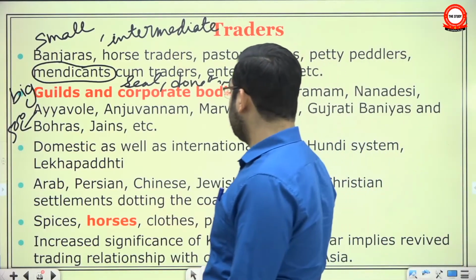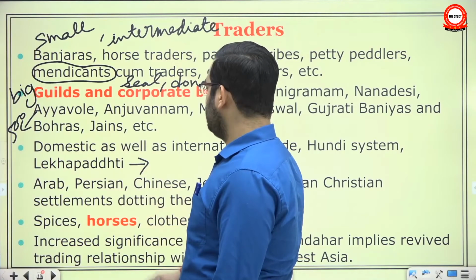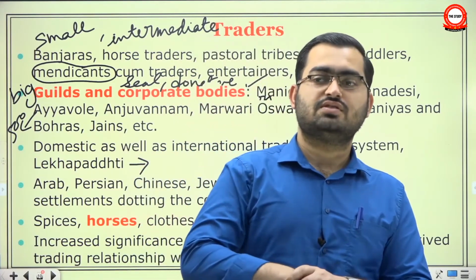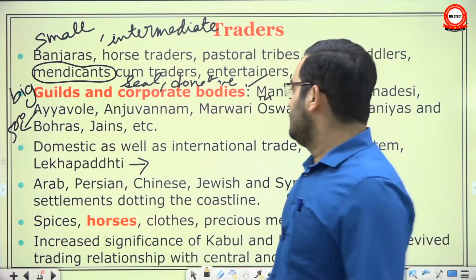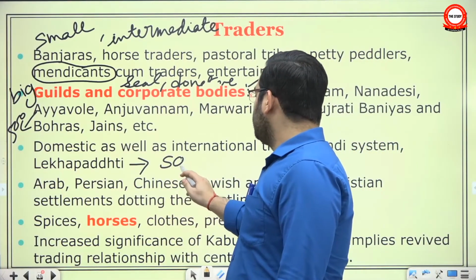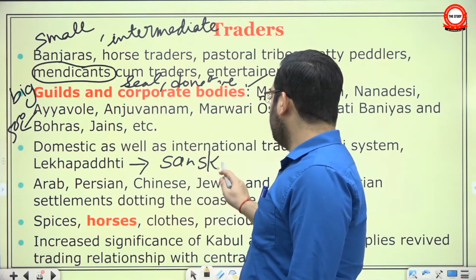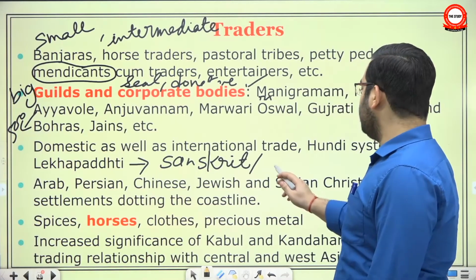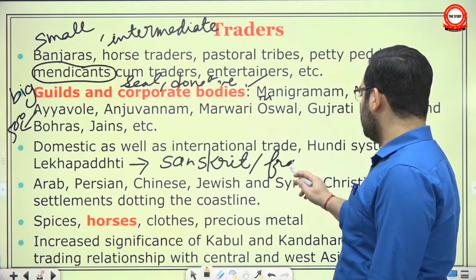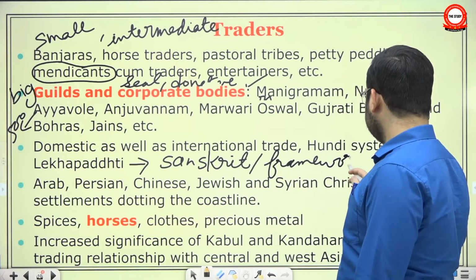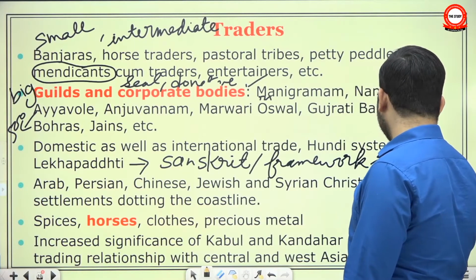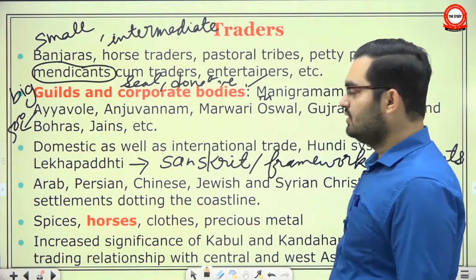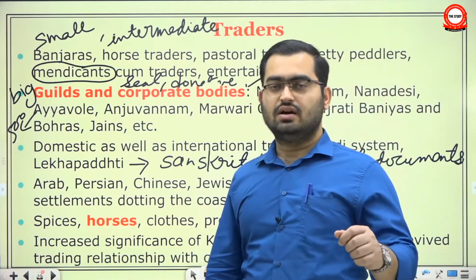And then this Lekha Paddhati, there was a question in a recent mains examination: evaluate Lekha Paddhati as a source of history. What it actually is, it was written in the medieval period, first in Sanskrit and then later in Prakrit, and it is a set of, I would say, standard or framework documents for how you draw up a certain kind of document, like a royal decree, a trade agreement, a loan agreement, a land deal.